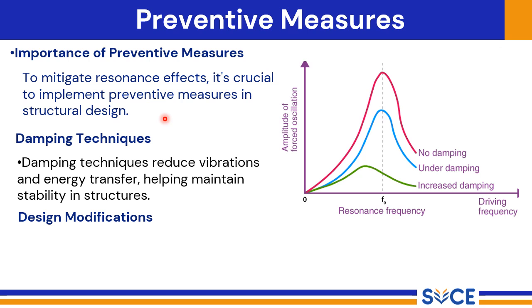This graph illustrates the impact of damping. The horizontal axis represents driving frequency, while the vertical axis shows the amplitude of the forced vibration. As you can see, without any damping, the amplitude spikes dramatically at the resonance frequency. However, with increased damping, the amplitude at resonance is significantly reduced, demonstrating the effectiveness of damping in controlling vibrations.